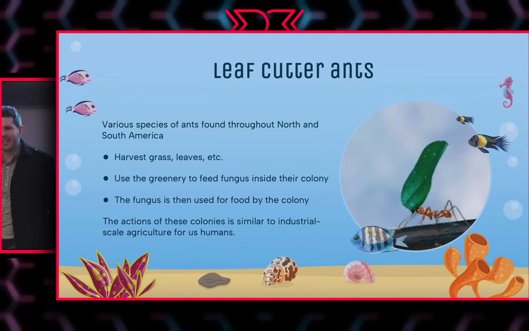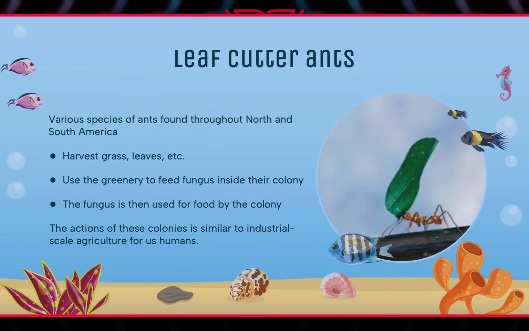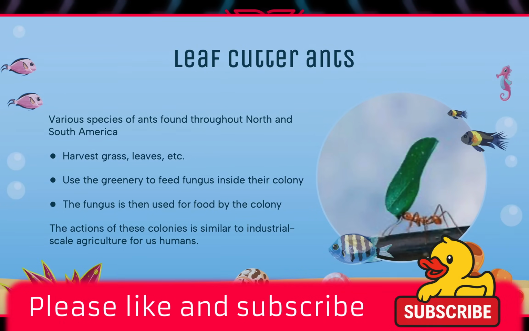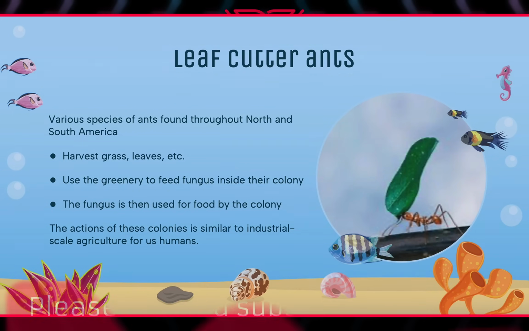We talk about leafcutter ants. Now, leafcutter ants are a fascinating species. It's not a species, actually, it's a whole family. They, unsurprisingly, cut leaves. They also cut grass, so maybe the leaf guys had better PR. But what they do is they go out into the forests and they cut leaves and grass and other greenery. But they don't eat it. They take it back to their ant colonies and they put it into a special chamber where there is a fungus which grows. And the fungus eats the leaves.